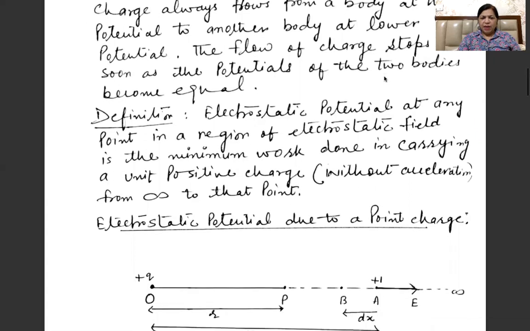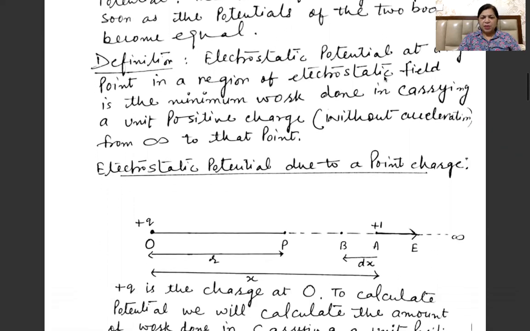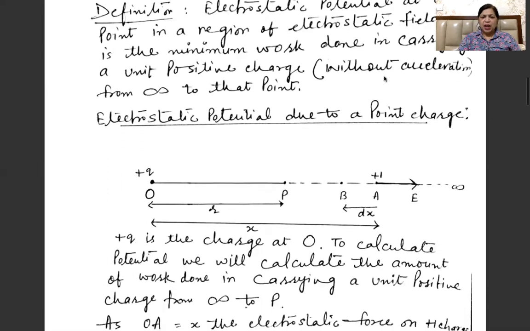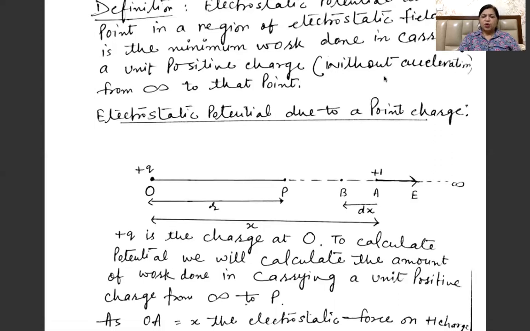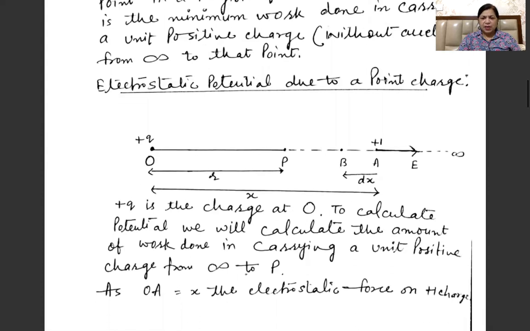Now, how can we define it? Electrostatic potential at any point in a region of electrostatic field is the minimum work done in carrying a unit positive charge without acceleration from infinity to that point. This definition you have done in class 10, but now we will also derive the expression for electrostatic potential due to a point charge, due to a group of charges, and due to a dipole and all. And also we will discuss its applications.